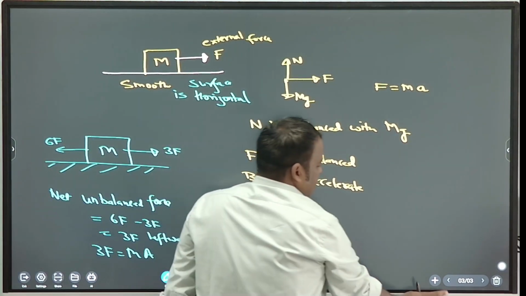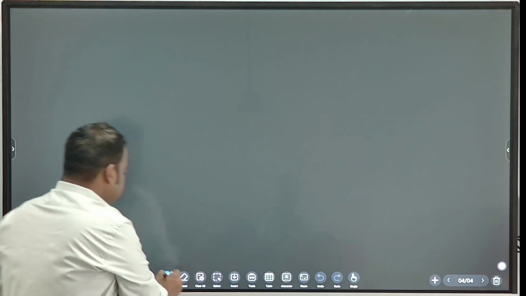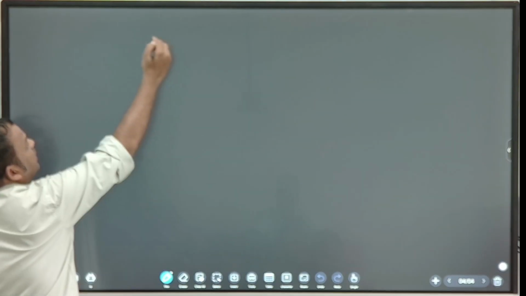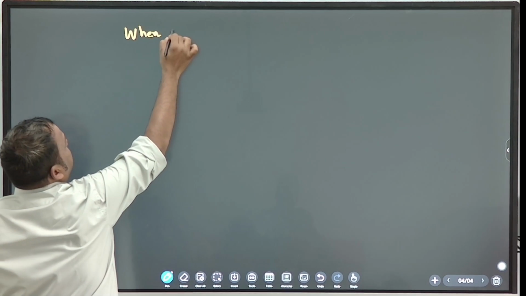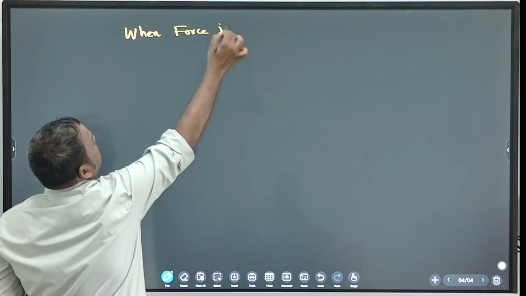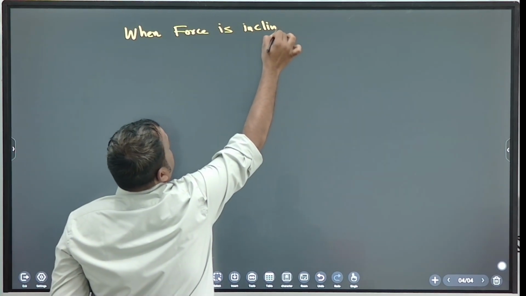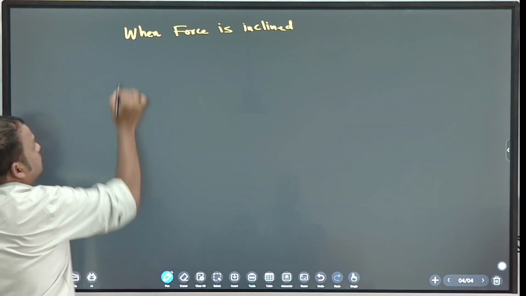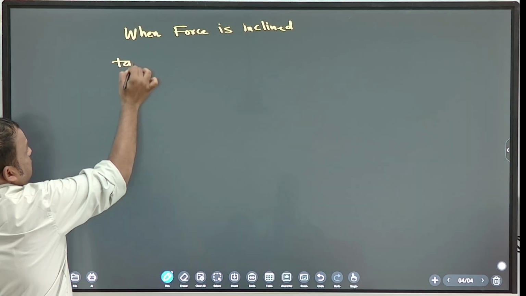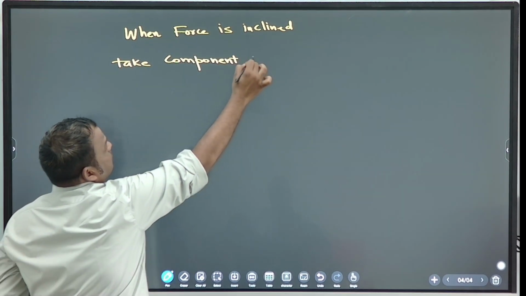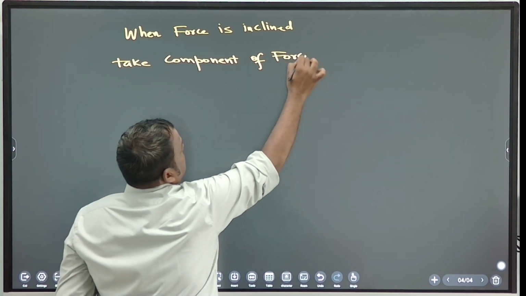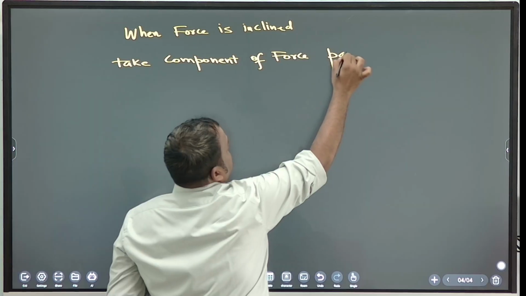So next point you write down. Inclined force. When force is inclined, take component of force parallel to surface.